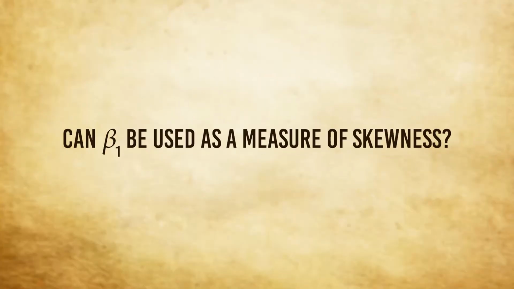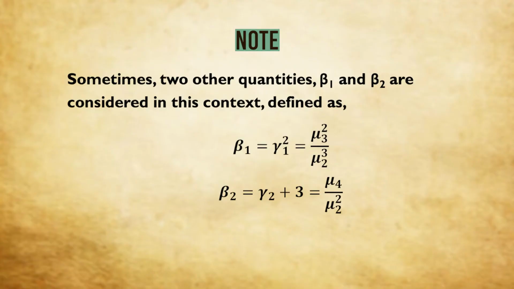Now tell me, can we use beta 1 as a measure of skewness? So we have to understand whether beta 1 can be regarded as a measure of skewness. No, beta 1 cannot be used as a measure of skewness. You see, beta 1 is gamma 1 square.